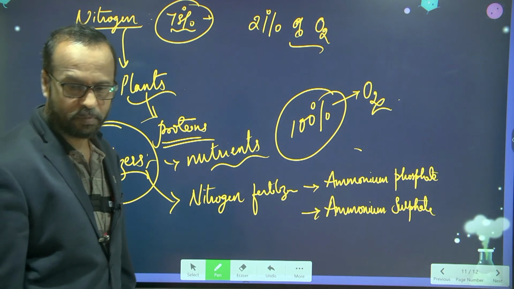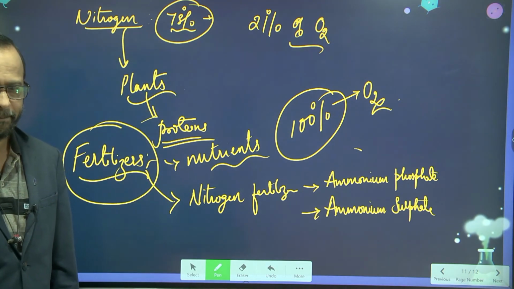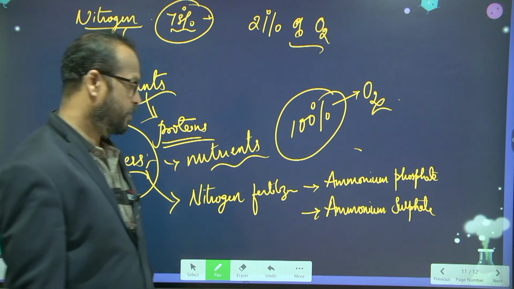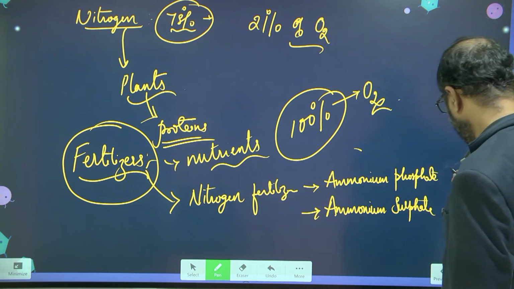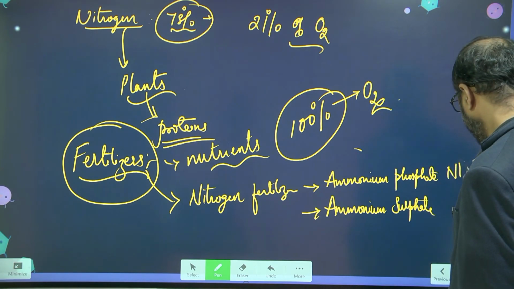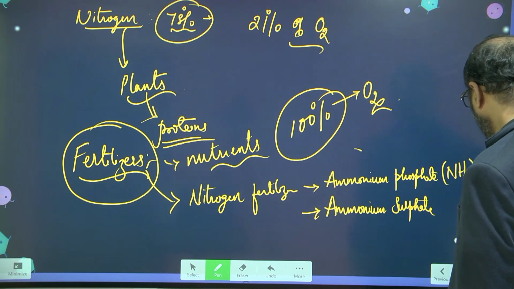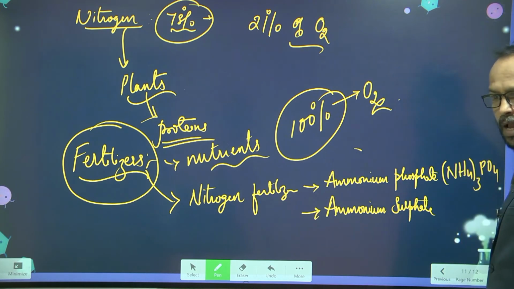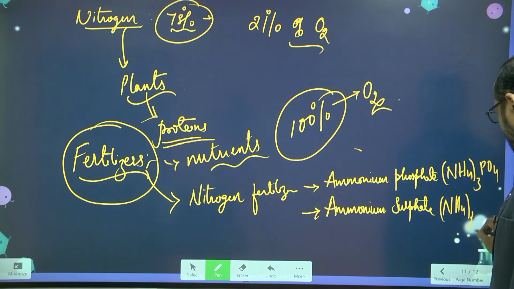Do you know the formulas of ammonium phosphate and ammonium sulfate? Ammonium phosphate formula is NH4 taken thrice, PO4, and ammonium sulfate formula is NH4 taken twice, SO4.